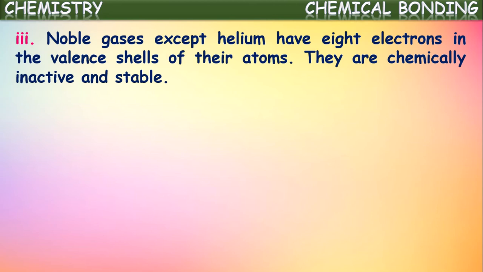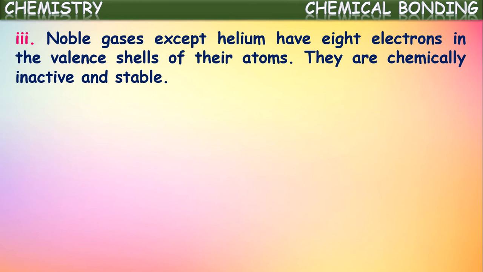And as we told here, except helium, the remaining elements of this 8A group, the noble gases, have 8 electrons in their outermost shell, which we call an octet. But helium has only 2 electrons in its only one shell, that is the first shell. So it has only one shell and that too is completely filled. So it is also stable just like the remaining noble gases, even though it does not have 8 electrons in its outermost shell.